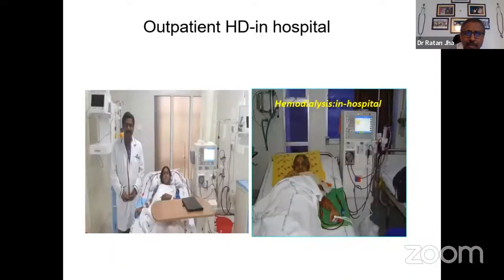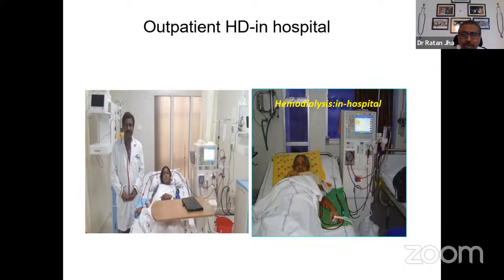Dialysis in a chronic kidney failure setting is usually a painless procedure. What we see on the left side is a young patient who had chronic kidney disease because of IgA nephropathy and was getting outpatient dialysis through her hand, where an AV fistula was made for long-term dialysis. This patient ultimately underwent a cadaveric transplant and is doing well. The other side of the picture is an elderly lady of about 70 getting hemodialysis through the fistula and feeling comfortable. Hemodialysis is usually done as an outpatient in a planned way, where the fistula in the hand is made, which is a communication between arteries and veins to make the veins prominent and get a good flow.